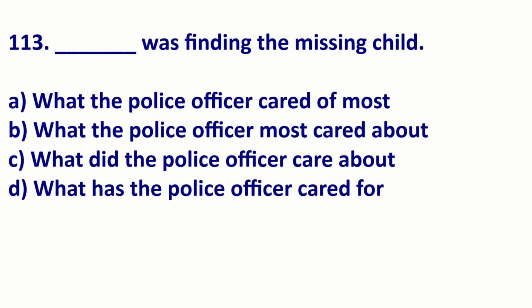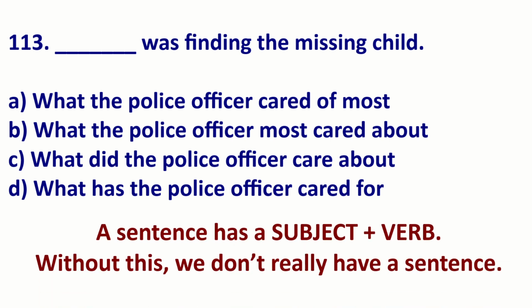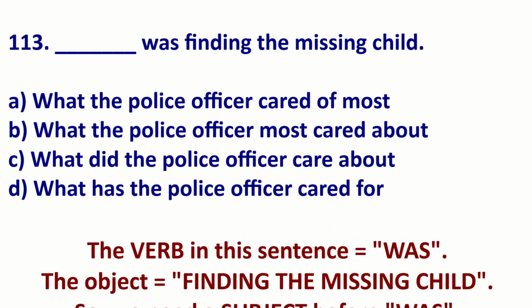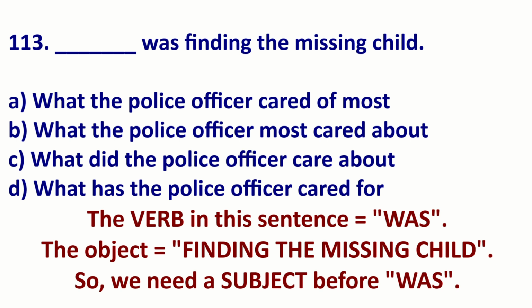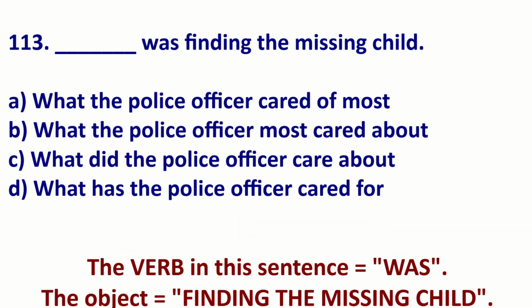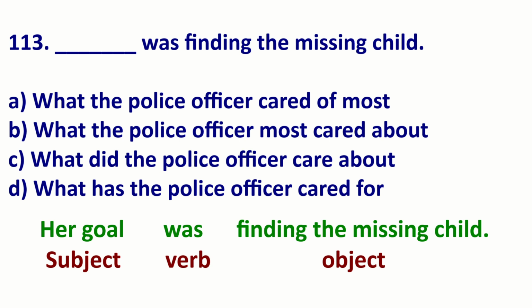Okay, first we have to start with the basics. A basic sentence has a subject plus verb. Without this, we don't have a sentence. We know the main verb in this sentence. If we look at it, it says was finding the missing child. Well, the main verb in this sentence is was. Therefore, we need a subject before was. Here's a quick example. Her goal, that could be my subject, was, there is my verb, finding the missing child, that is the object.